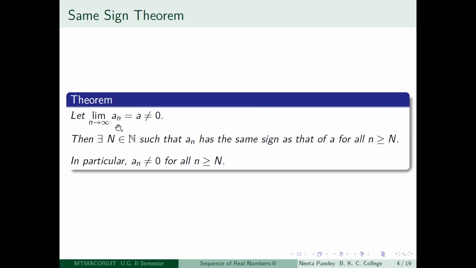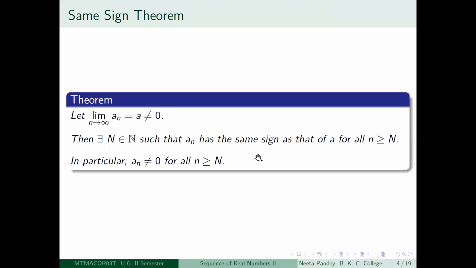So here we are saying that the sequence is convergent, and not only it is convergent, its limit is non-zero. So if its limit is non-zero, then it is either positive or negative. So you are saying that after a certain term, all the terms of the sequence will be of the same sign as that of its limit.